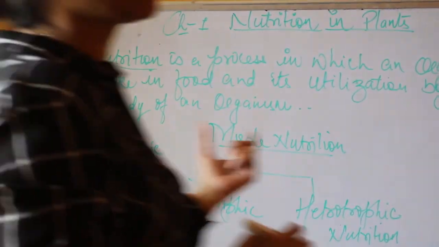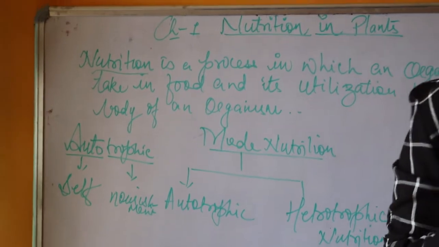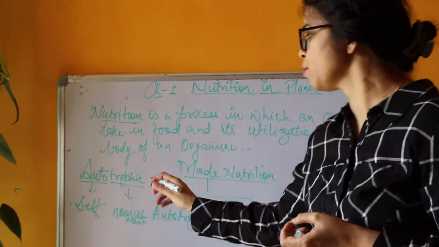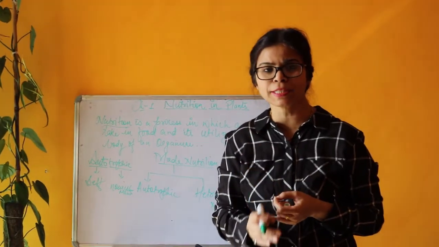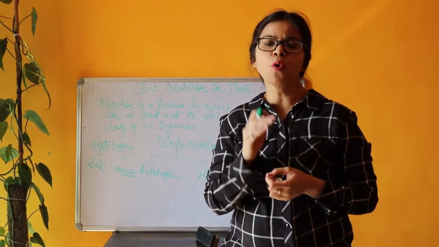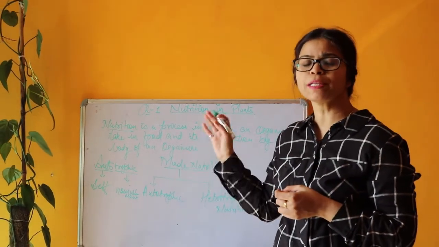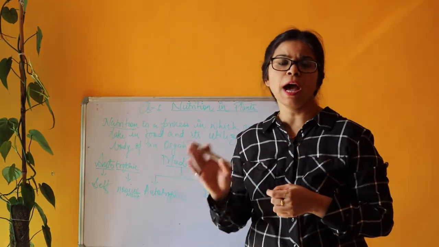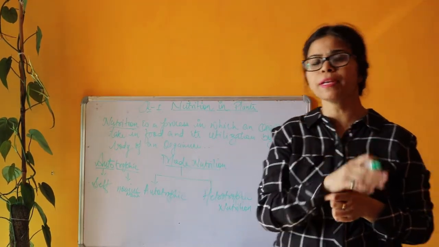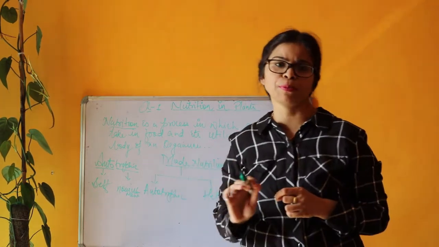The organism that prepares its nourishment on its own is called an autotroph. So the autotrophic mode of nutrition, in which the organism prepares its own food, is called autotrophic. This mode of nutrition is called the autotrophic mode of nutrition. And the organisms that are preparing their own food by themselves are called autotrophs.